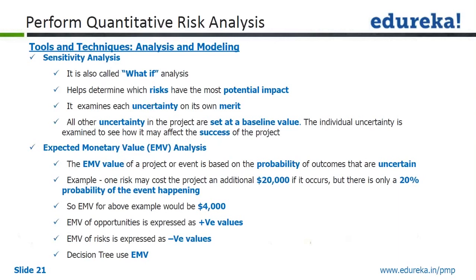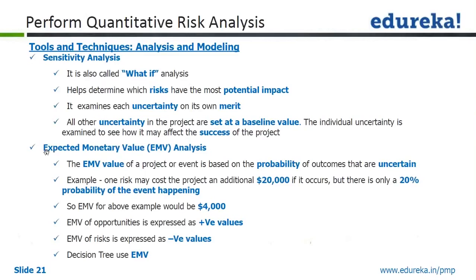So that's how we come out with optimistic, pessimistic, and most likely estimates to deal with uncertainty of the risk event, or the kind of estimates we do. Three kinds of estimates we do, right? All other uncertainty in the project is set at a baseline value. The individual uncertainty is examined to see how it may affect the success of the project. So essentially, we are trying to see how sensitive the numerical value is in what-if analysis also.